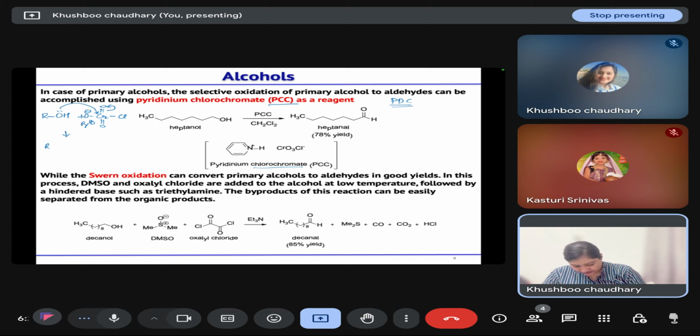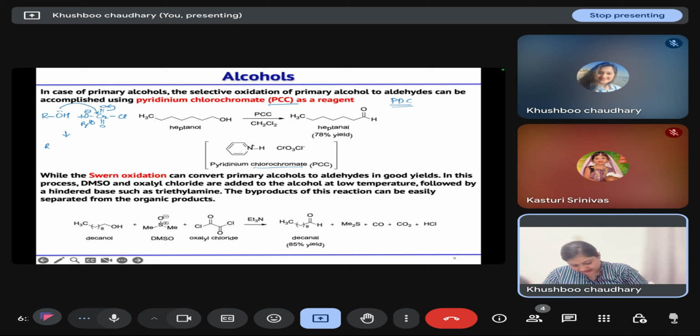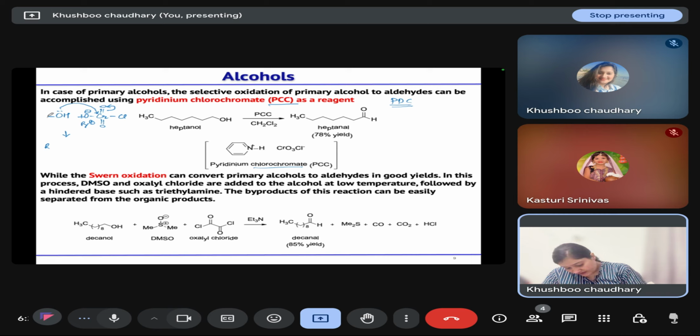It is better to take a primary alcohol, so we can write it as RCH2OH. So you will have this O attached to chromium, with O negative, double bond O and Cl, and here we have H. So this species will form first.